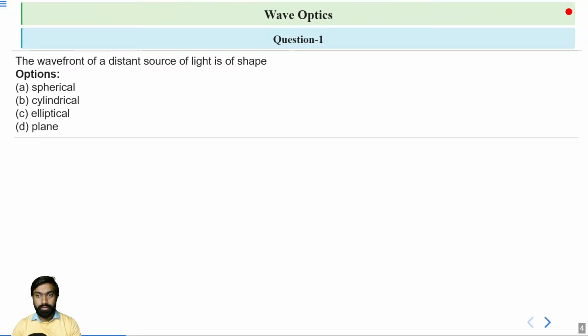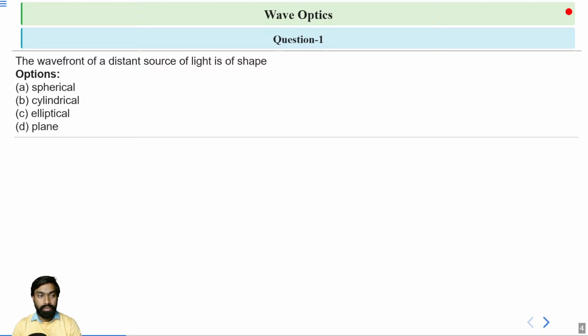Our first question: the wavefront of a distant source of light is of what shape? In this question, it is asked what the shape of the wavefront will be when the source is distant, meaning the source is very far away.